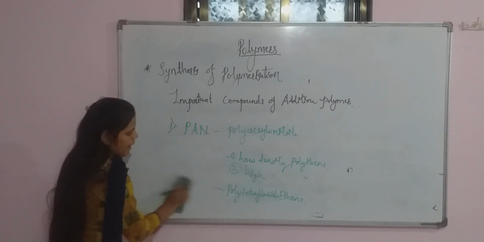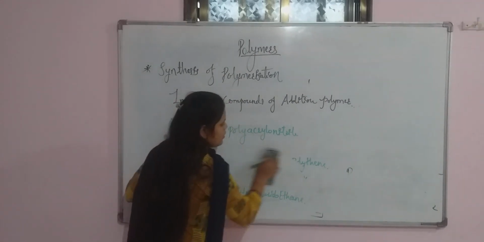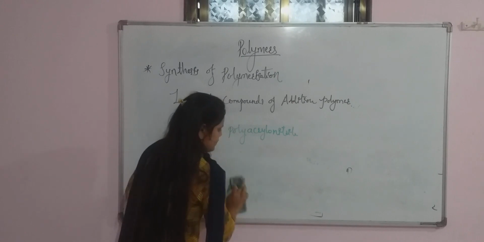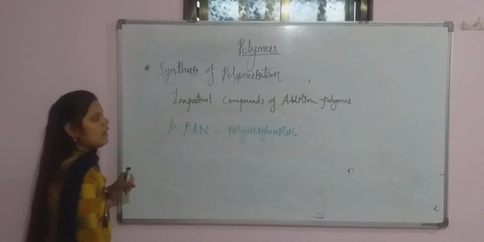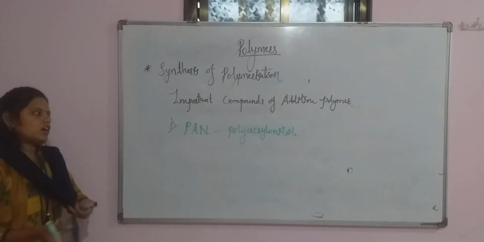First will be the PAN, that is polyacrylonitrile. Okay, how is it formed?